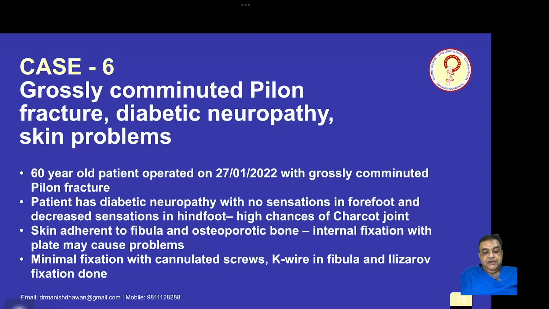Now coming to case 6, this is a 60-year-old patient operated last year with a grossly comminuted pilon fracture. The patient had diabetic neuropathy with no sensation in the forefoot and decreased sensation in the hindfoot. There was high chance of Charcot joints. Skin was adherent to the fibula, and the bone was osteoporotic. Internal fixation plate, because of the skin condition, would have caused a problem. So minimal fixation with cannulated screws, K-wires in the fibula and Ilizarov fixation was done.